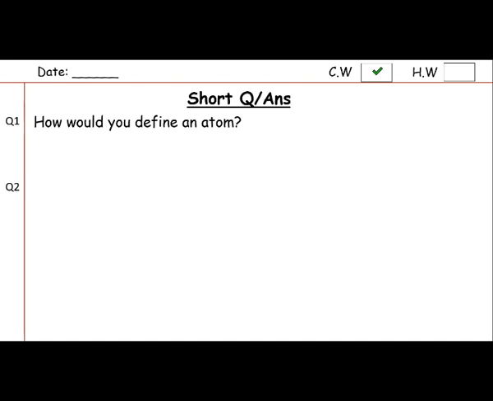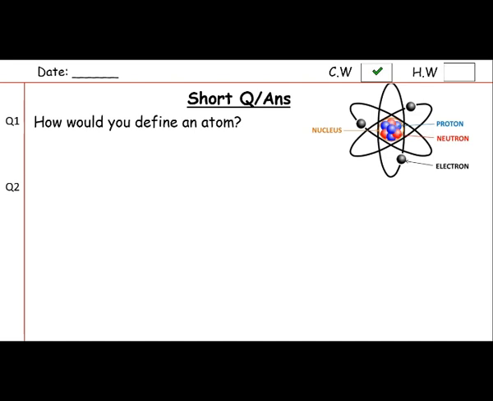We have already discussed about it during the class that atom is a mixture of 3 main components, that is proton, neutron and electron. The place where proton and neutron are placed, that is called nucleus, and that is the brain of that atom. Electrons usually rotate around the nucleus in their different orbits. The first orbit always consists 1 to 2 electrons and the outermost consists more than that. Electron has the negative charge while proton and neutron have the positive charge. So you have to write it in your own words, but this is a short question answer. Write just 3 to 4 lines about it.